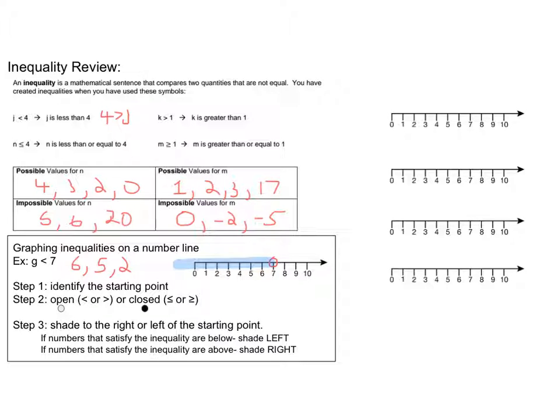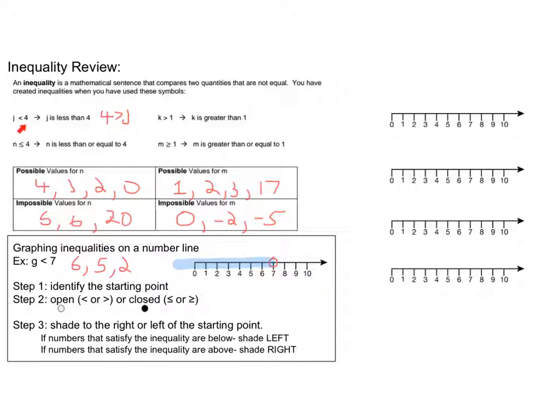All the way down. And we're done. So the two important components of this are the starting point, open or closed circle, and then shading in the right direction. All right, I'm going to do one more with you. I'm going to have you do these 3 on your own. We're going to graph each of these problems, okay?